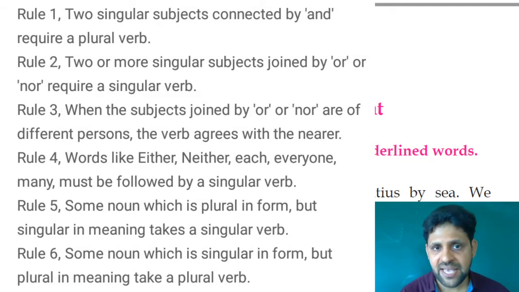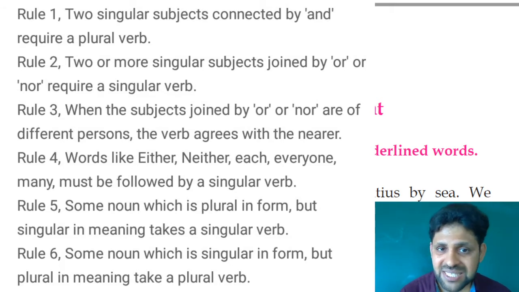In such a case, the subjects become singular. Thus, we have to use "was". Have you understood? Either he or she is present. It separates the subject. Either he or she is present. So singular. Let us move on to rule 3.